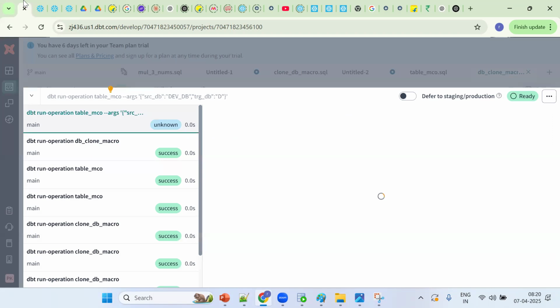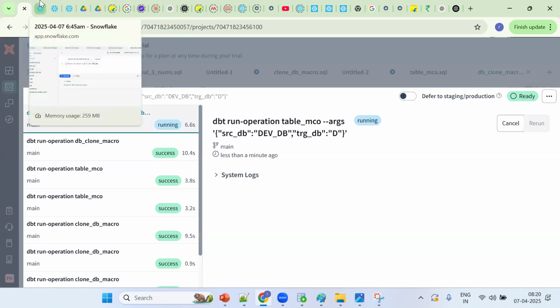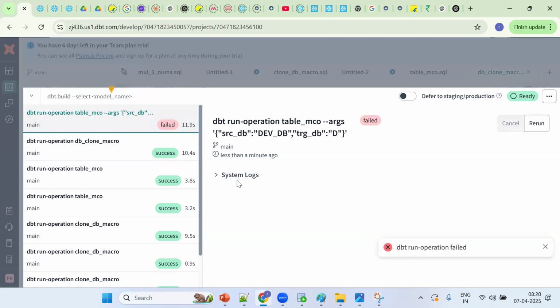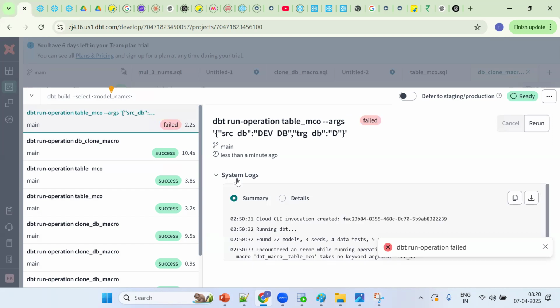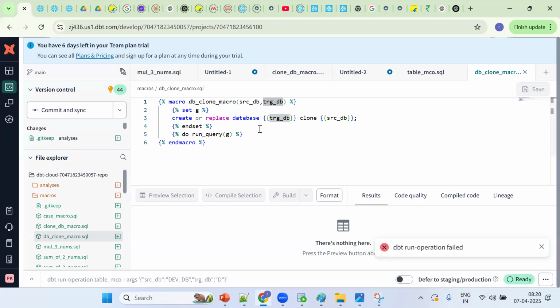Any issues? You can come here, you can see some issue there. Okay, let me go back here. srcdb. Okay, srcdb. No arguments. Okay, tell me. Now tell me, we are calling this one, which macro is different, I guess. What's our macro name? DB clone macro. Okay, we put a different one.